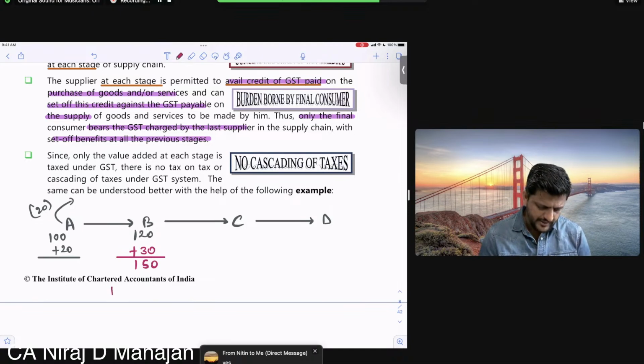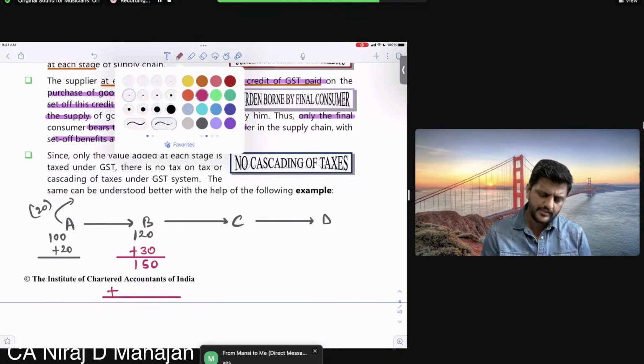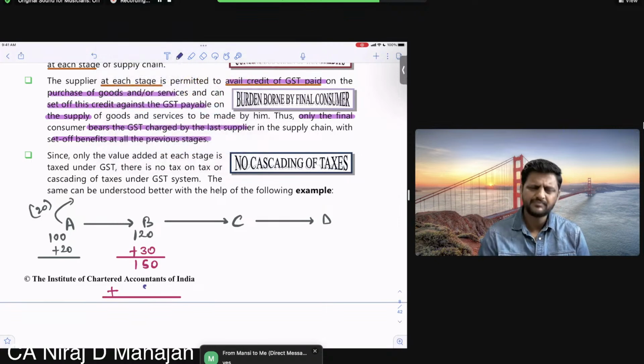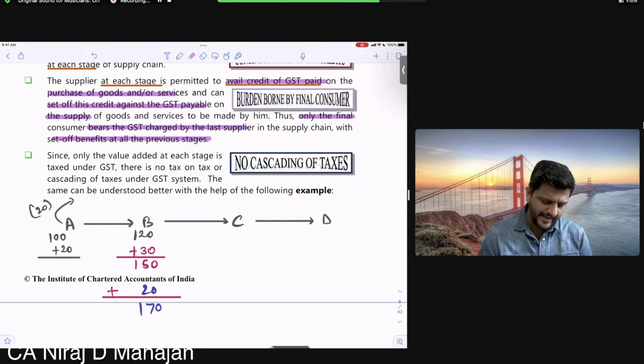And plus, bachcho, he charges tax. Chalega, bachcho? Of how much? Let us say, I'll keep the same example, 20 rupees. His final selling price after tax is what? 170. Fine. How much tax has B collected? 20. So he should pay to the government, bachcho, how much?